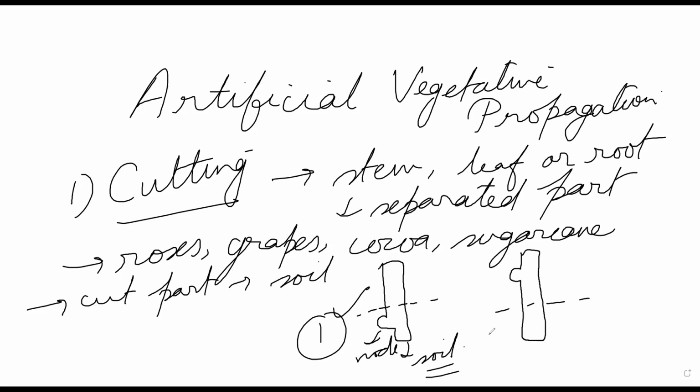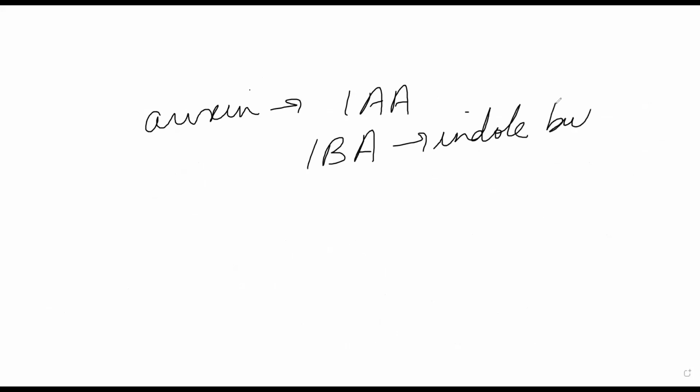And then what you can do, you can add various types of auxin, like indole acetic acid, indole butyric acid. This was asked in your 11th exam also. Then NAA, naphthalene acetic acid.